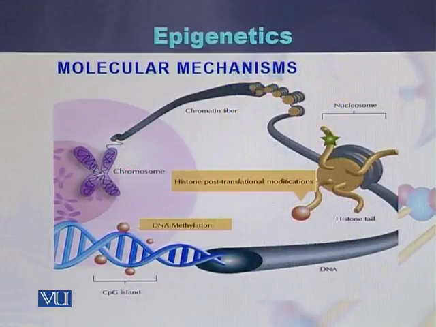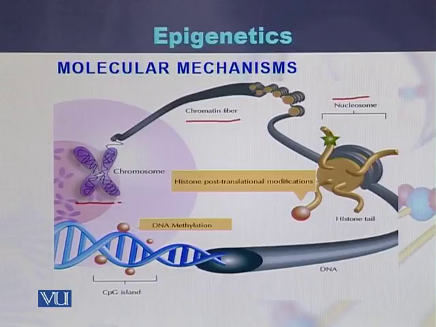Now the molecular mechanism: how methylation occurs in the DNA sequence and how there are post-translational modifications of the histones. Here we can see the structure of the chromosome. A chromosome consists of chromatin fiber, and chromatin fiber is built up of building blocks called nucleosomes. So chromatids are made of nucleosomes.